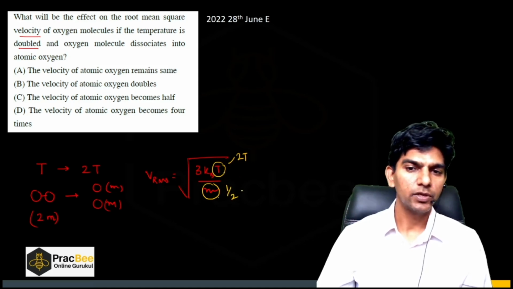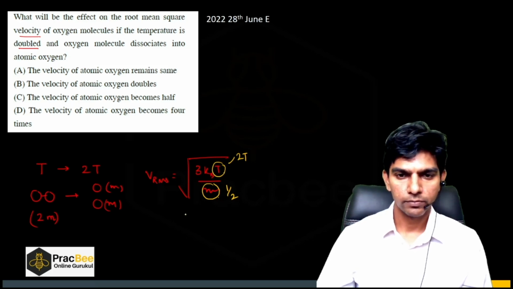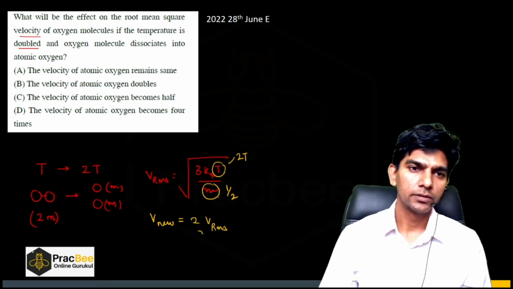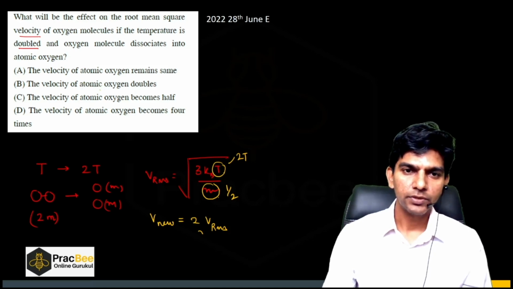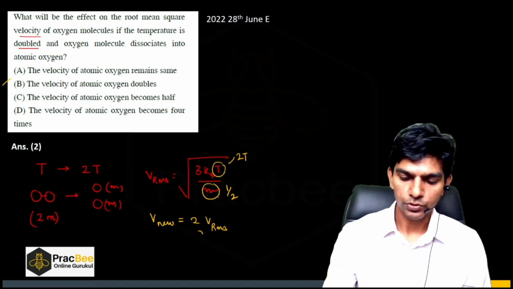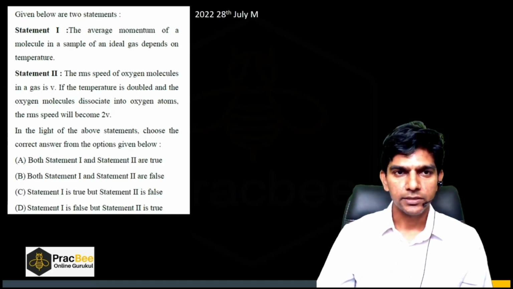Can you see there will be a factor of 4 in the square root. So we can say the new RMS velocity will be 2 times the original RMS velocity. So the velocity of the atomic oxygen will double. So option B is the right answer. Again, a formula based question.